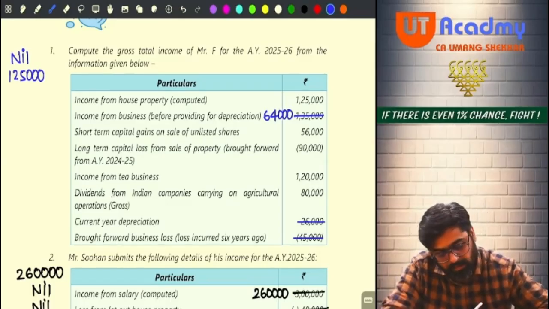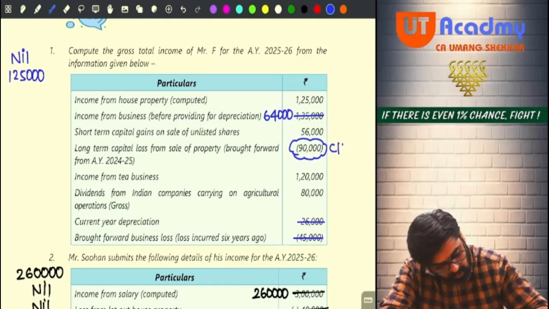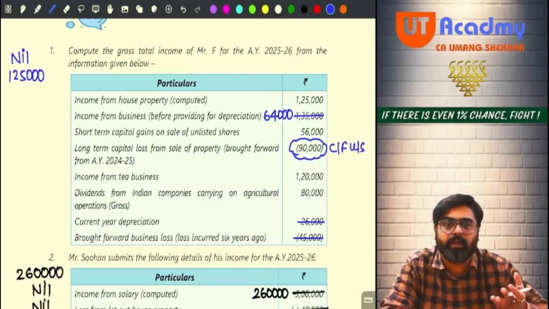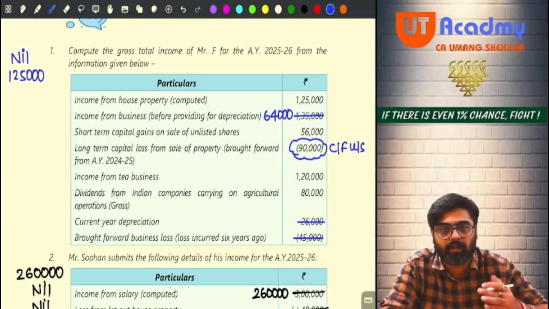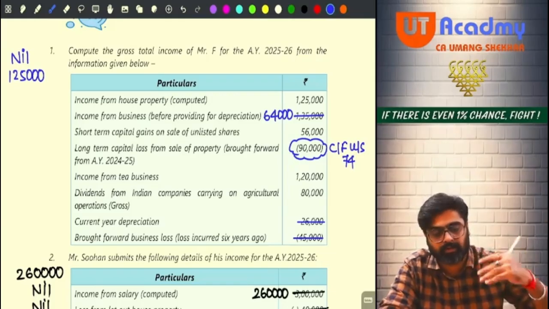Now you have short-term capital gain and you have long-term capital loss. This long-term capital loss you will have to carry forward because you don't have any other long-term capital gain. Yes or no? If you have any long-term capital gain in this year, against that only this long-term loss which you have brought forward will be set off. Do you have any other long-term capital gain? No. So this long-term capital loss which is brought forward cannot be adjusted. As per section 74, it will be carried forward to the next year, second year.